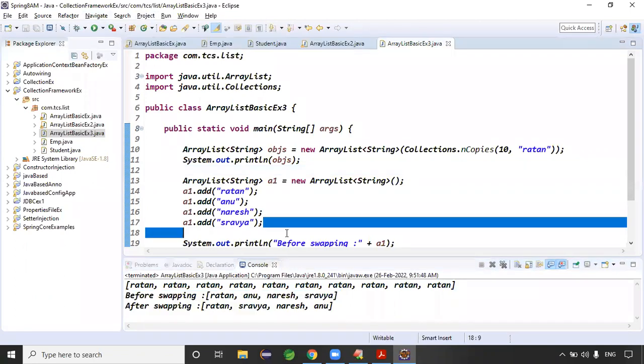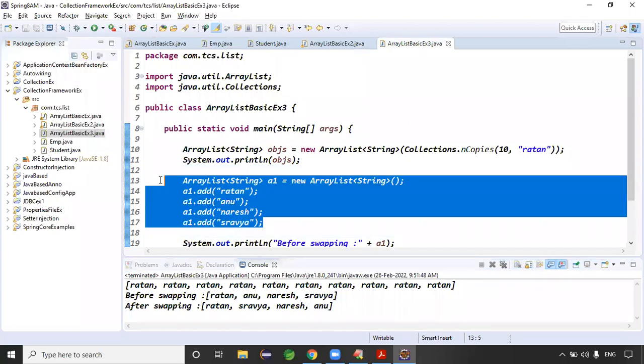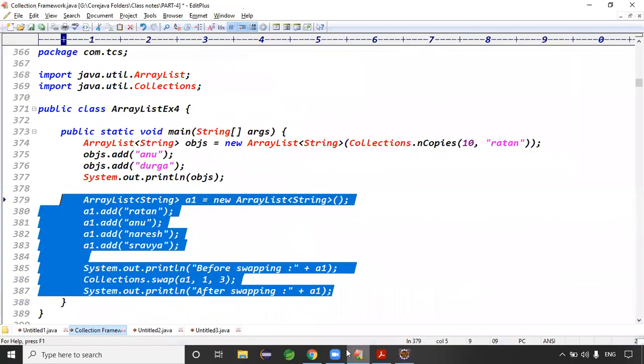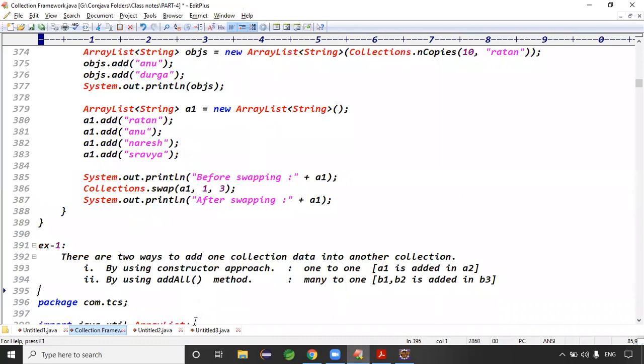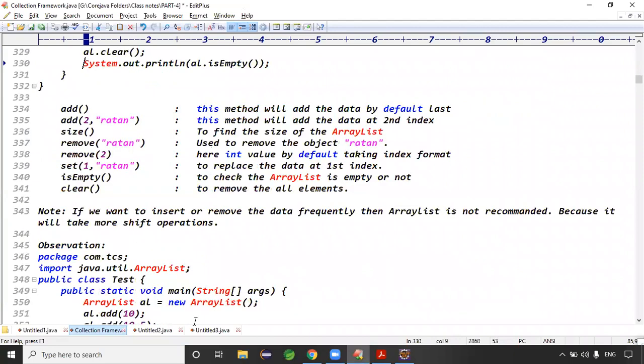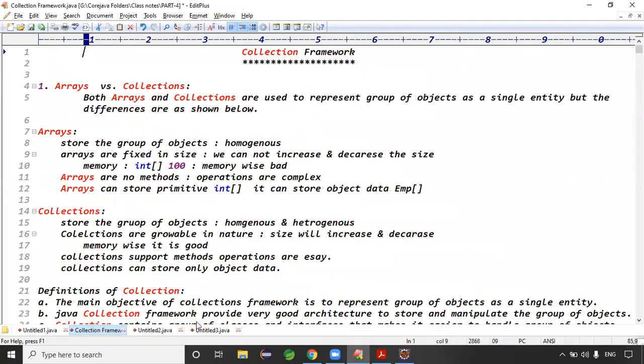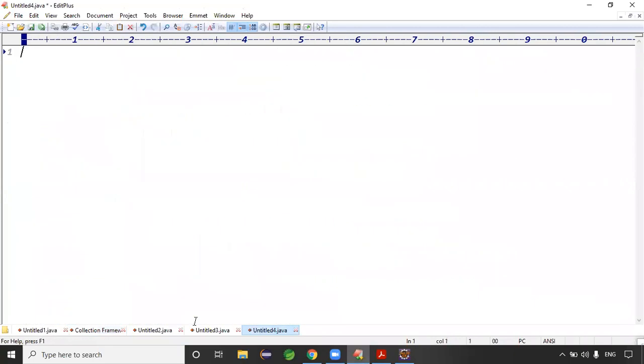Guys, the statement is clear. Data before swapping and data after swapping, that is the information. This is collection data, guys. Good. Now let me write some interview questions about this collection framework.